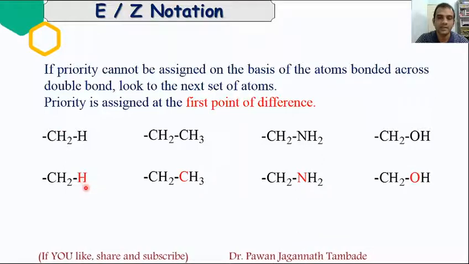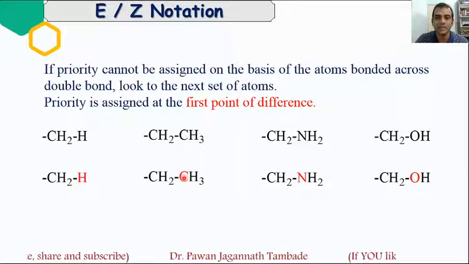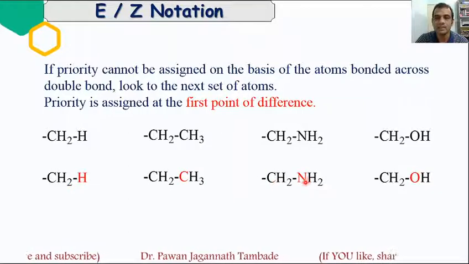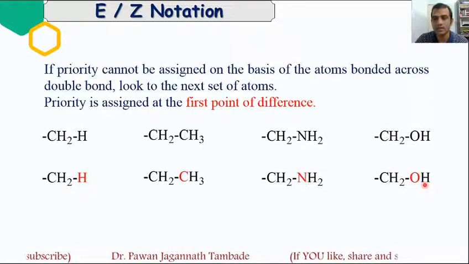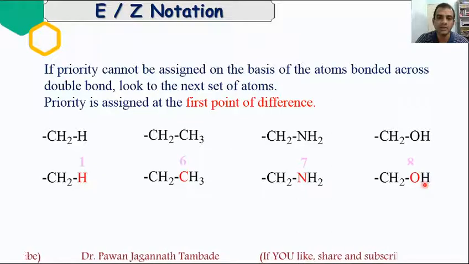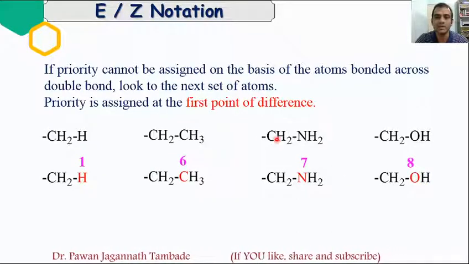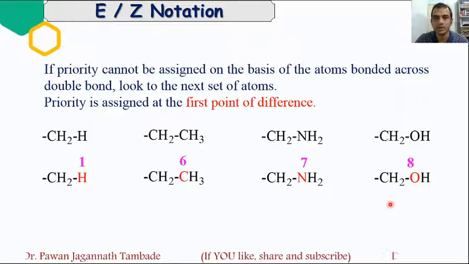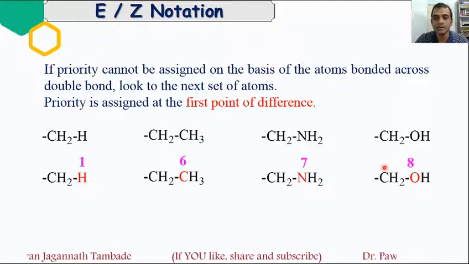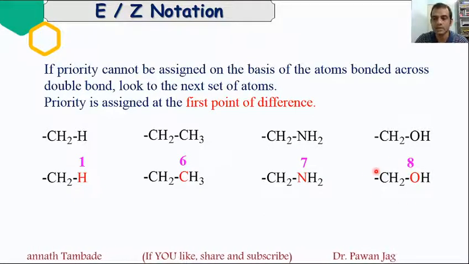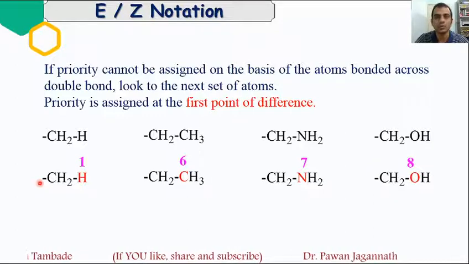In this case, the next atom is hydrogen. In this case, the next atom of higher priority is carbon. In this case, it is nitrogen, and here it is oxygen. Thus, we assign priority according to atomic number. Oxygen has the higher atomic number, so this group will get first priority, and so on.